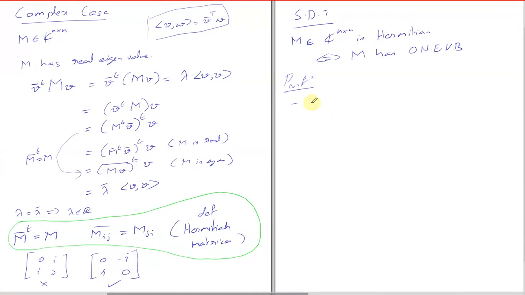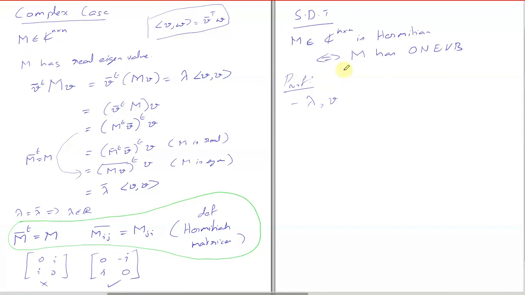We started by saying that there is at least one eigenvalue lambda and one eigenvector v. So that is for the forward direction. Forward direction was the hard part. The reverse direction was simple: you change the basis and it becomes symmetric, right?